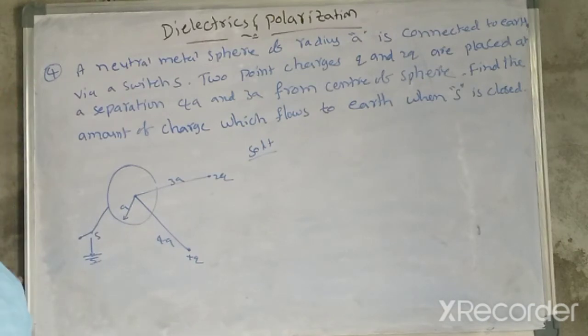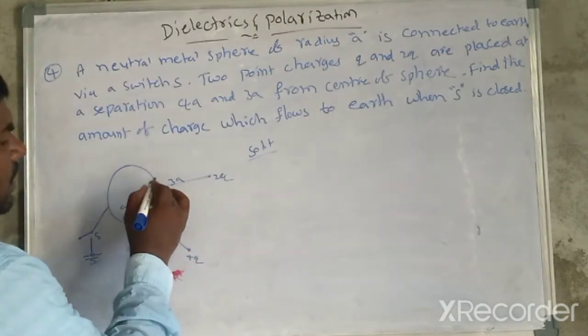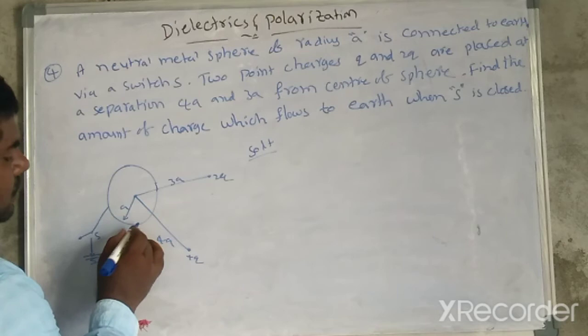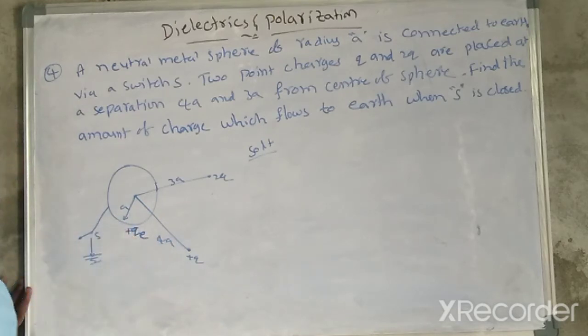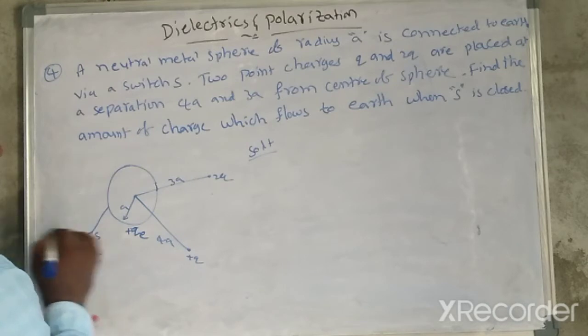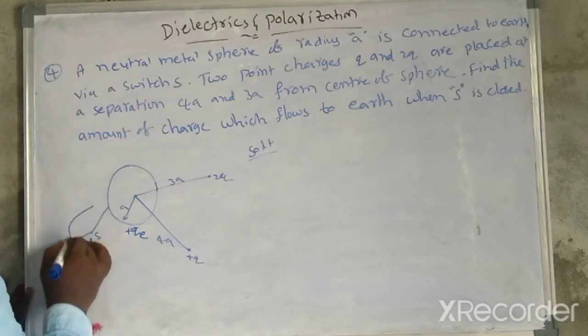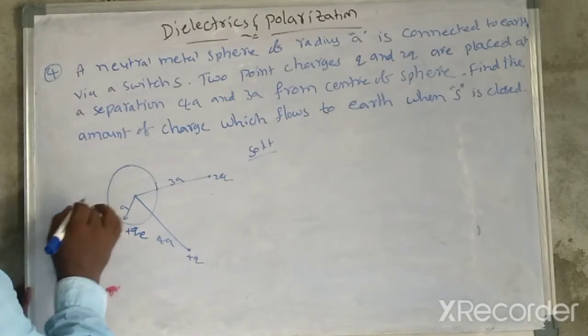earth. So here let us consider the earth charge, QE. After switch closing, the charge that flows is minus QE.